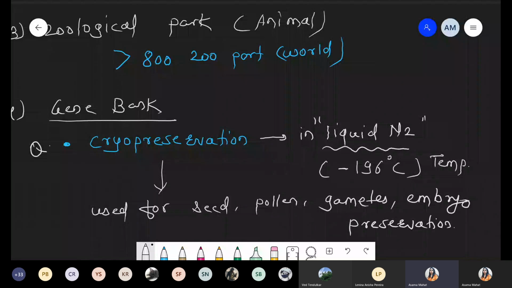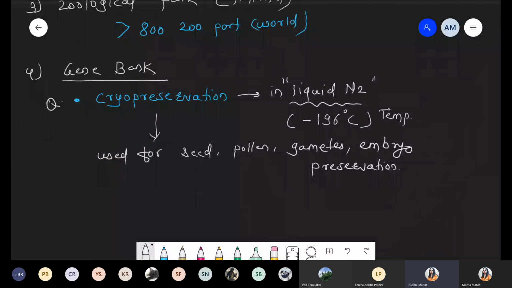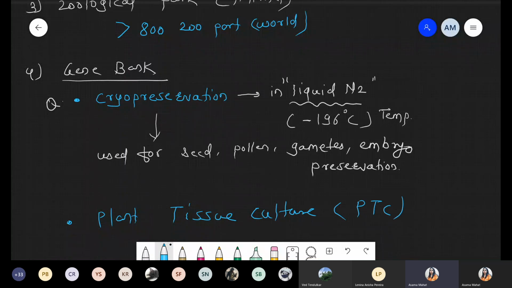Okay, so the first technique with respect to the gene bank is cryopreservation, with liquid nitrogen, right? Now another is PTC, that is plant tissue culture. We will see this in the chapter ahead; simply it is called PTC. With the help of PTC, again we can develop a new plant. We have to store the DNA, or the gene, or any young part like root apical meristem or shoot apical meristem, and with tissue culture we can develop a new plantlet. So these are the two techniques included in the gene bank.